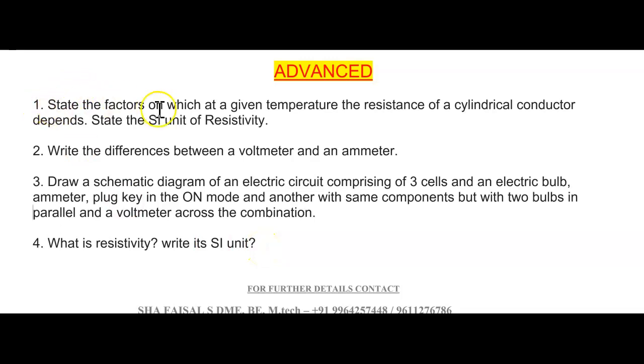The first question: state the factors on which, at a given temperature, the resistance of a cylindrical conductor depends. State the SI unit of resistivity. So first you have to write the factors on which the resistance of the conductor depends. Understood? It's a straightforward question from your textbook, but the way of asking is quite different. You can see here how the question has appeared. Don't think you don't know the answers, children. Definitely you will know the answers, but you need to understand the question first.